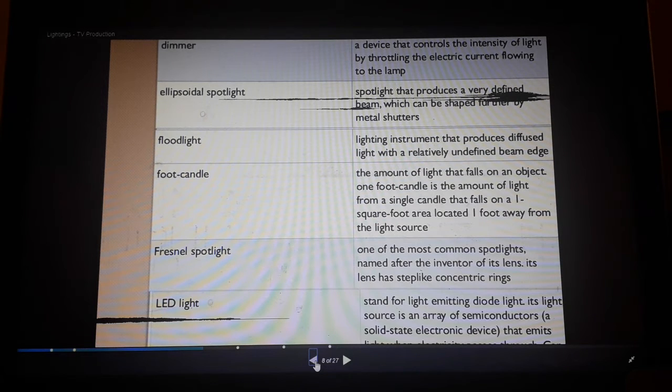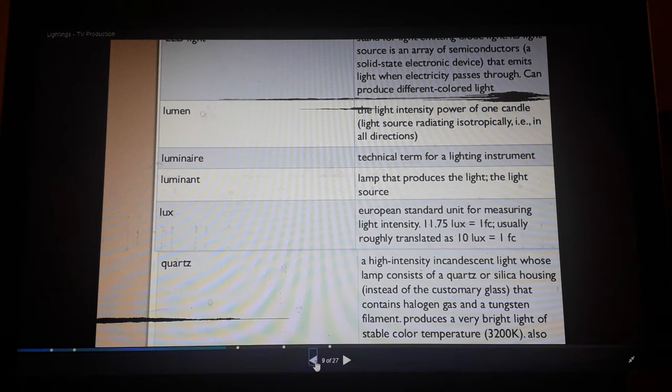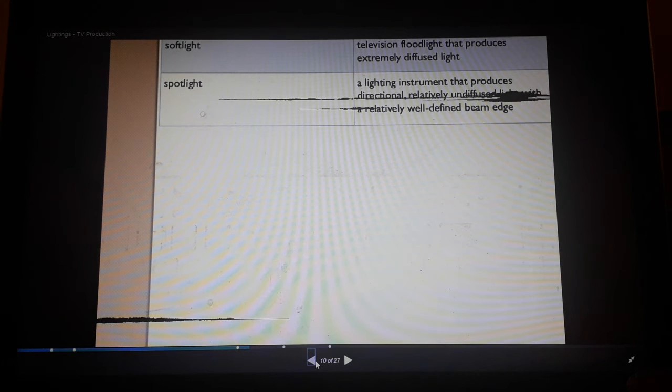Its light source is an array of semiconductors. Quartz, a high-intensity incandescent light whose lamp consists of a quartz envelope. Spotlight, a lighting instrument that produces directional, relatively focused light.